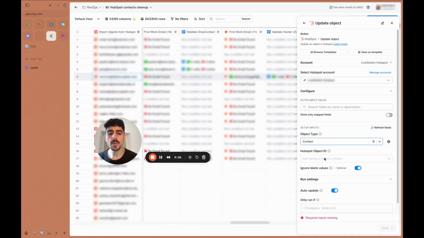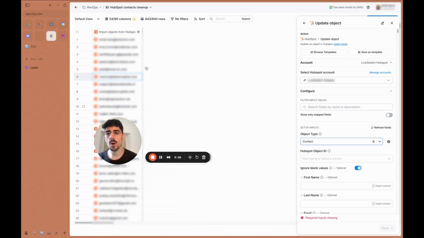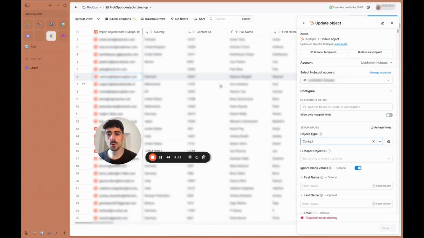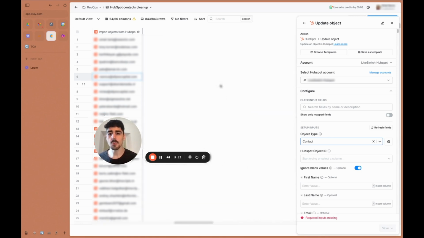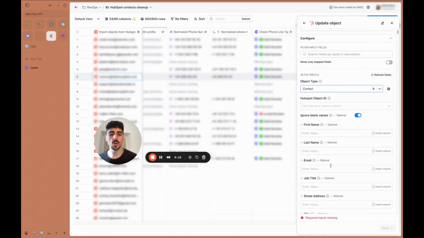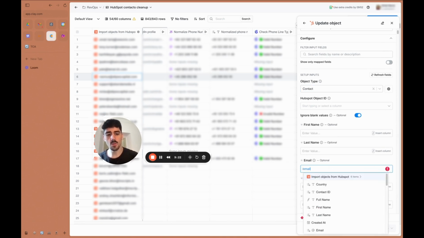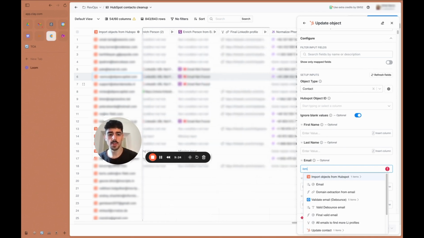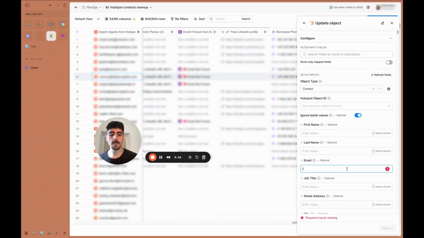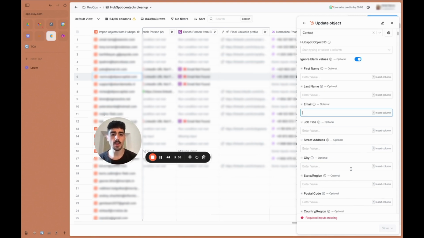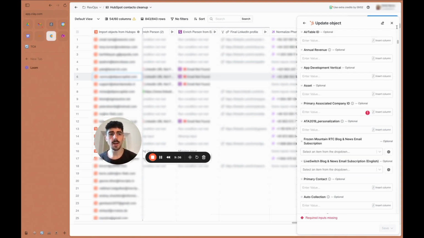We map the HubSpot object ID that we got from the first column in the import, or if we did a lookup initially to find more information, we map it there. And then we basically map all the values that we found. So we say, hey, we just found an email. We do a /, and then we map it to the actual column here in Clay where we found the work emails. Okay, so work email, whatever. Awesome. So we map everything. If we did more stuff like find phone numbers and all that stuff, we map everything here. And at the very bottom, then we save and we run.